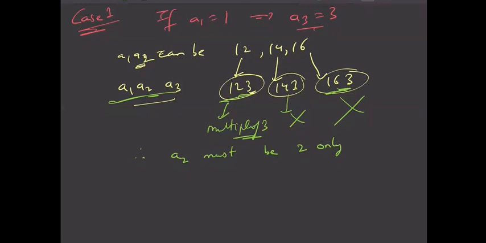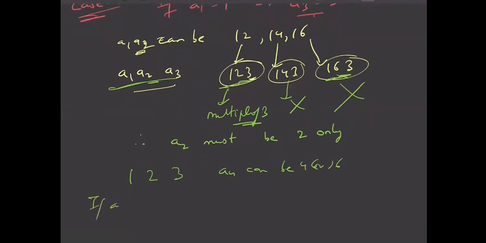Next, A1 is 1, A2 is 2, A3 is 3. Then A4 can be 4 or 6, right? If A4 is 4, this means 1, 2, 3, 4, right? But this is not a multiple of 4, because 34 is not a multiple of 4. You know the test of divisibility of 4: this 34 should be divisible by 4.